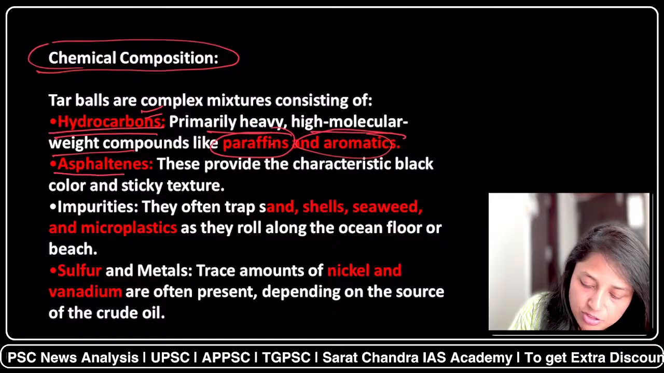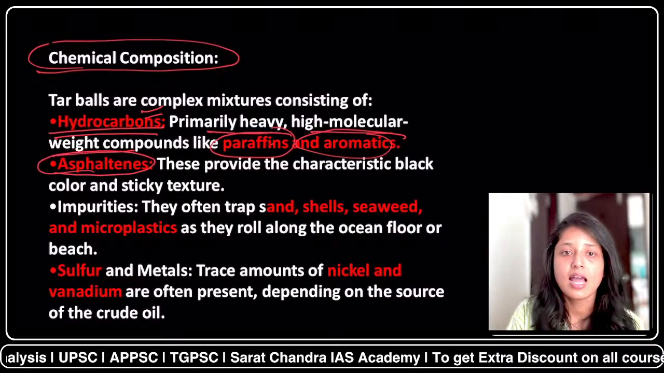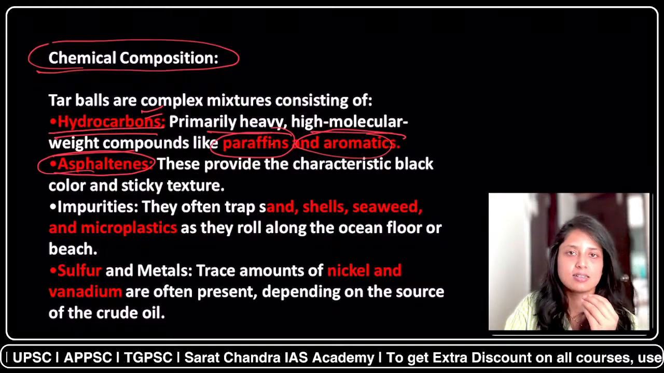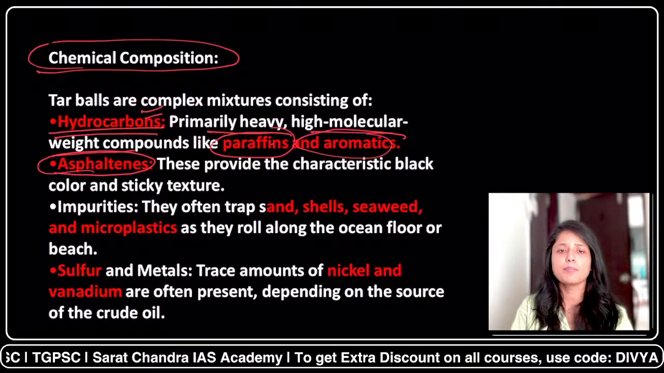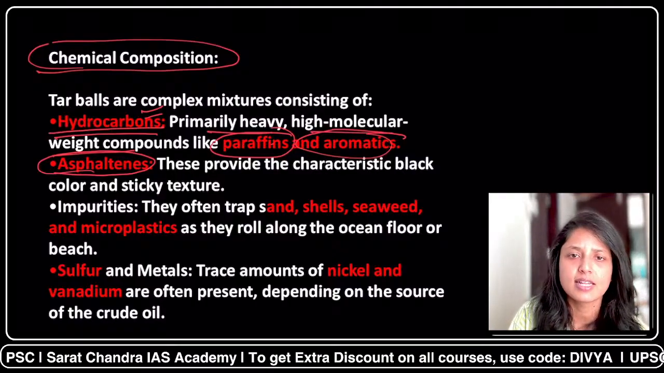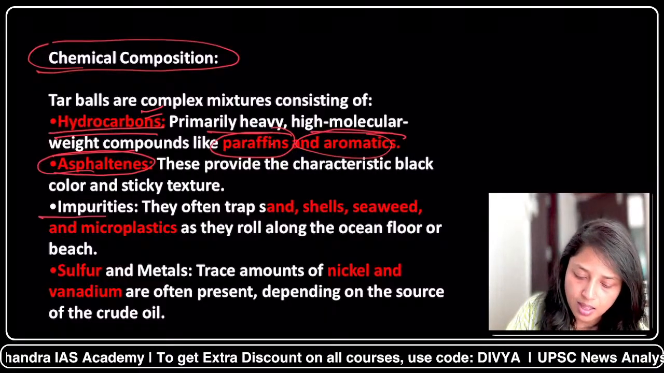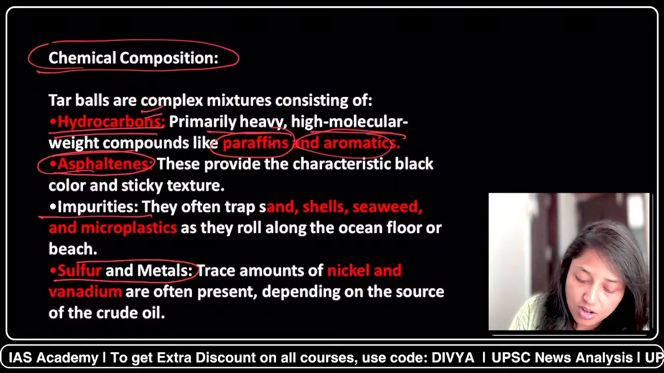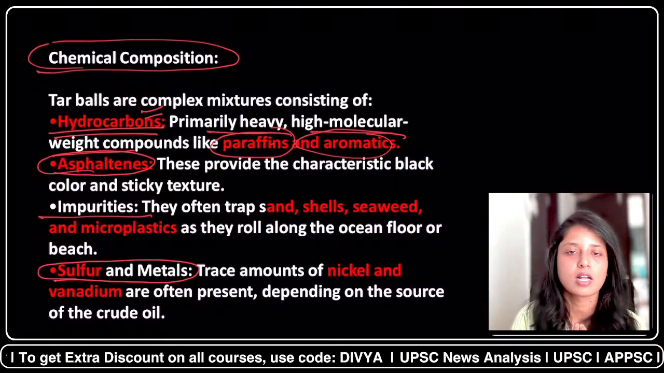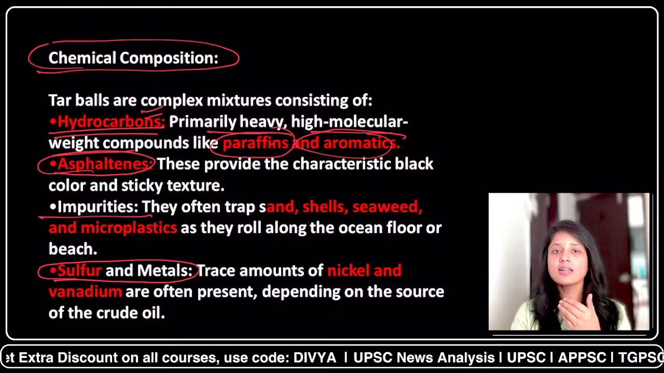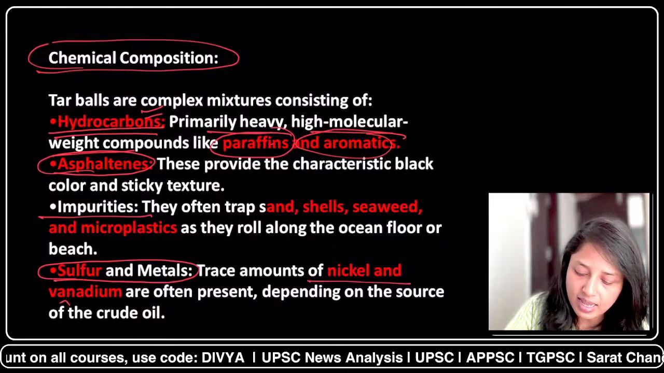Second is the asphaltenes. Asphaltenes are also an important component of the tars, and they provide the sticky structure, the sticky texture to the tars. If we talk about the impurities, they are very easy to guess. Impurities like the microplastics, like the shells, etc. Next important point is about the sulfur and metals, because as you know, in crude oil sulfur is present, but there are certain traces of other harmful metals also, like nickel and vanadium.